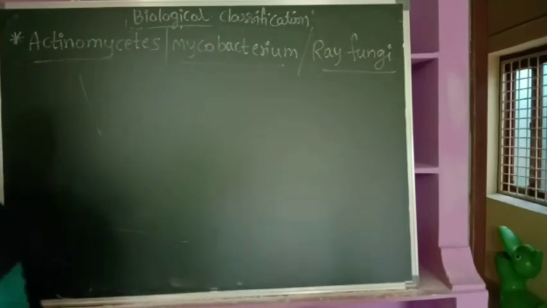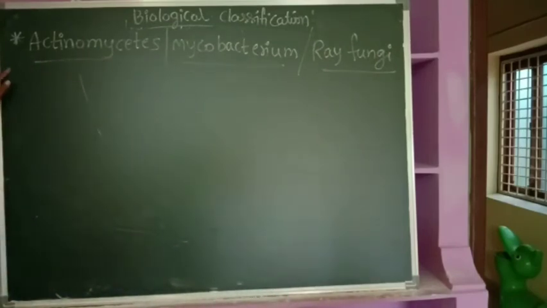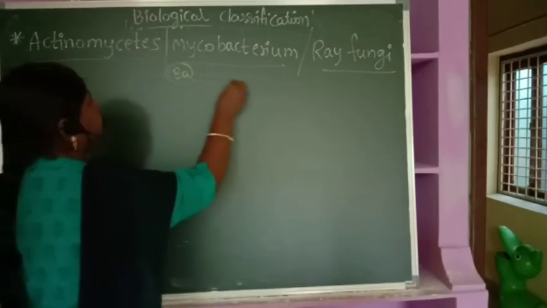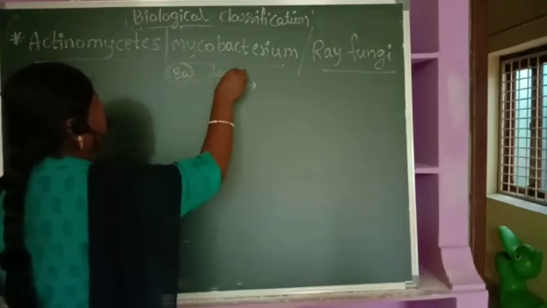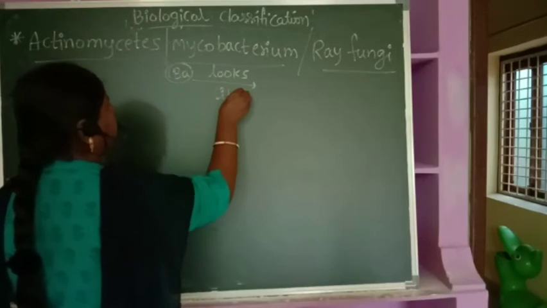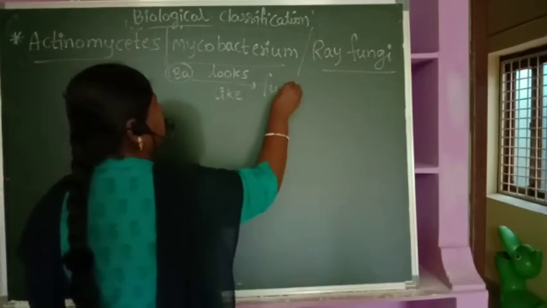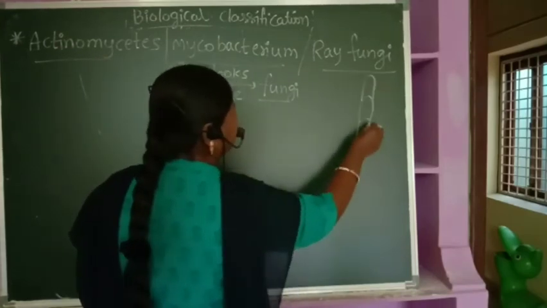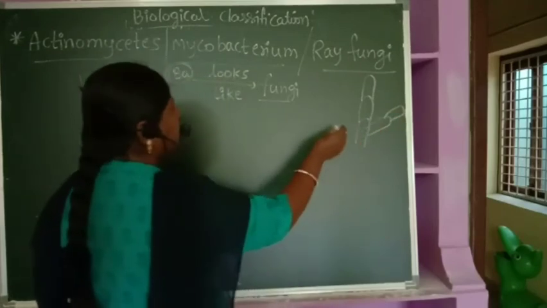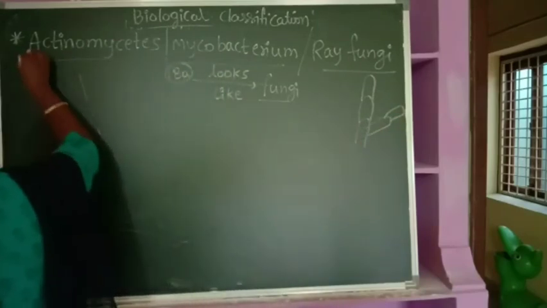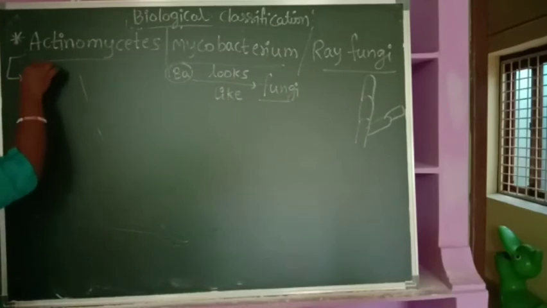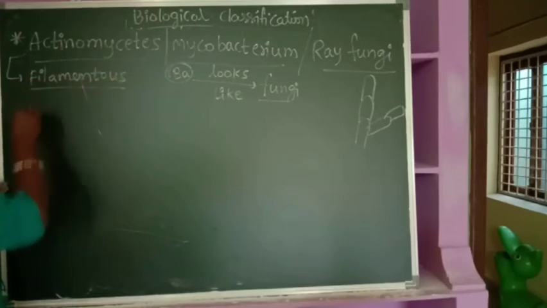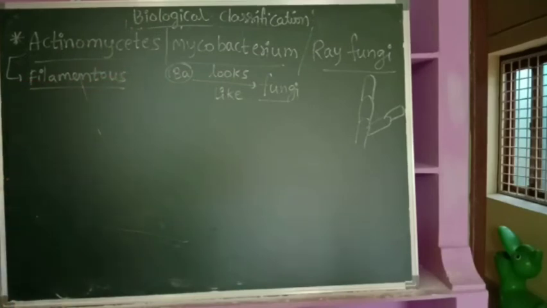Now let us study why this Actinomycetes is called a Mycobacterium, because here the bacteria looks like fungi. How will fungi be there? It is like this, like a fungal structure, hyphae. That means it's nothing but filamentous. This bacterium is filamentous in structure. So we see unicellular filamentous bacteria.